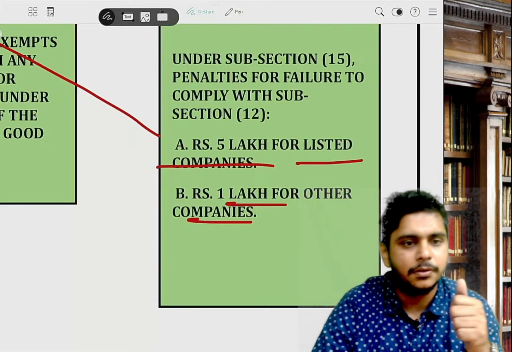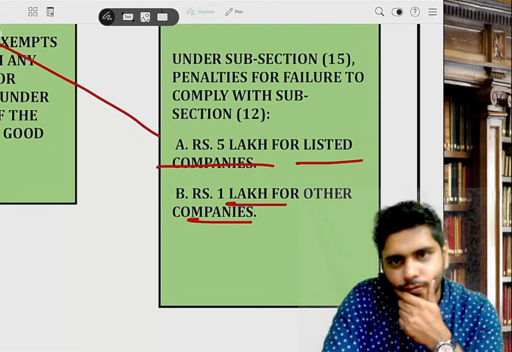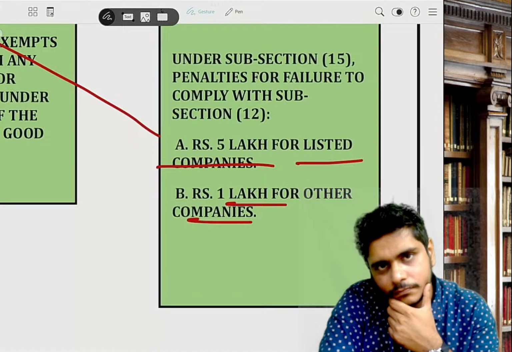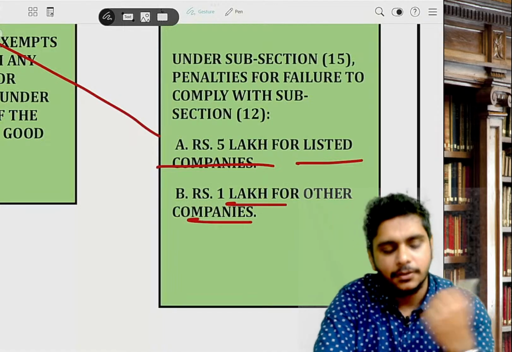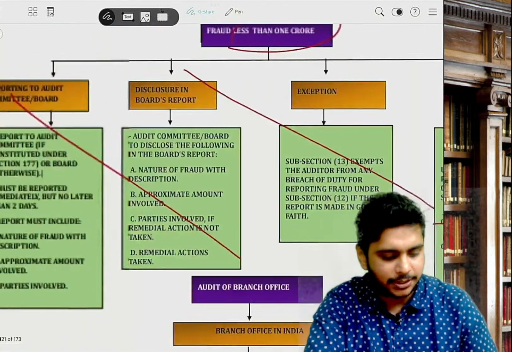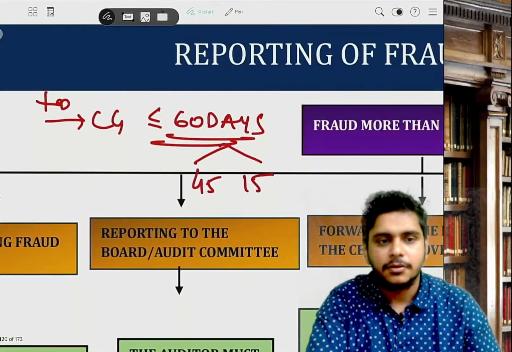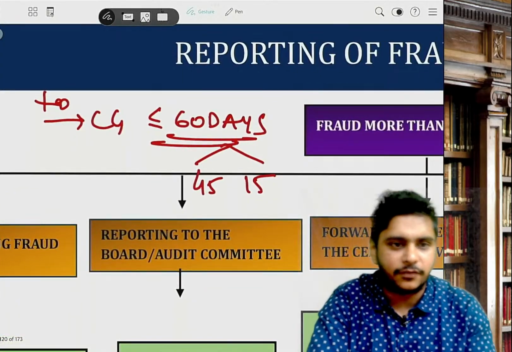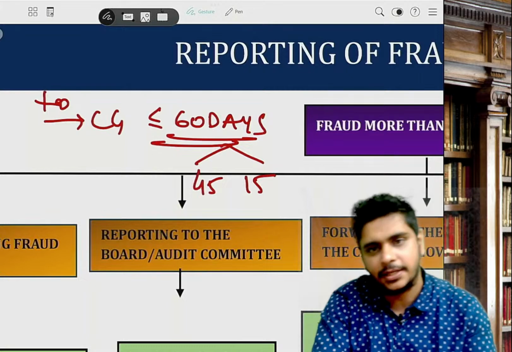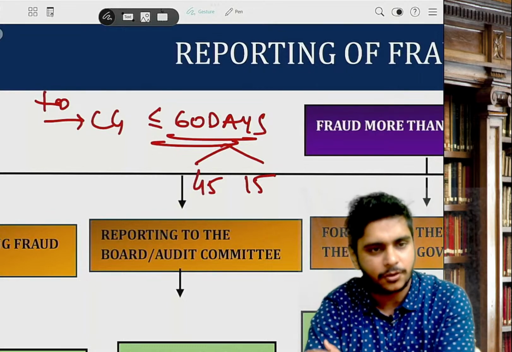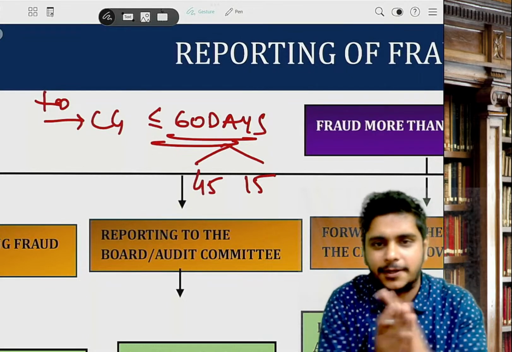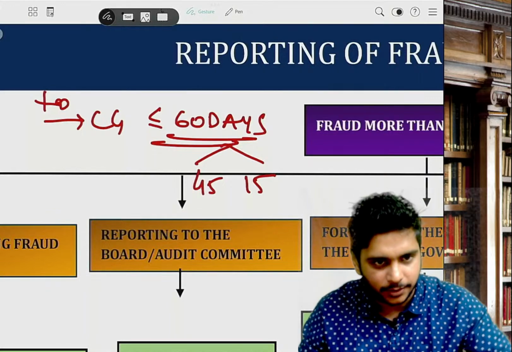Very good, it is 60 days. The breakup of 60 days is 45 and 15, but the auditor should report the fraud to CG within 60 days from the time he comes across a fraud. Very good, guys.